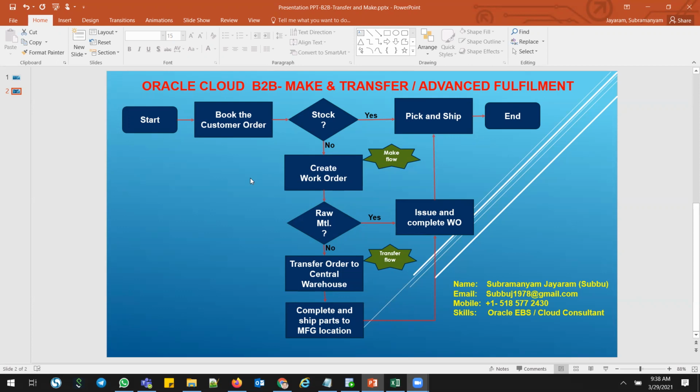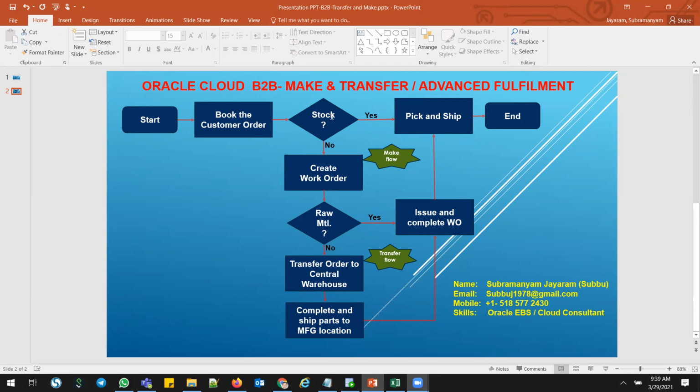First, the customer is requesting the material, and here I have taken two orgs. One org handles sales and manufacturing, and another org is the central warehouse. All the raw materials will be in the central warehouse. Whenever the manufacturing or distribution plants want them, they will pull that raw material from the central warehouse. The customer requests the finished good, the CSR team books the sales order, and the CSM team checks whether the stock exists or not. If the stock exists, they will pick and ship the finished good to the customer.